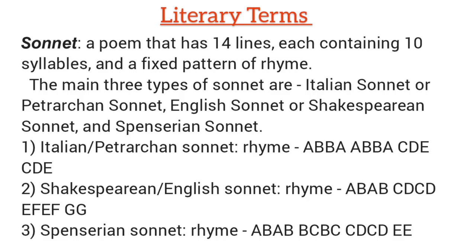The rhyme scheme of Italian or Petrarchan sonnet is A, B, B, A, B, B, A, C, D, E, C, D, E. The rhyme scheme of Shakespearean or English sonnet is A, B, C, D, C, D, E, F, G, G. The rhyme scheme of Spenserian sonnet is A, B, B, C, C, D, C, D, E.